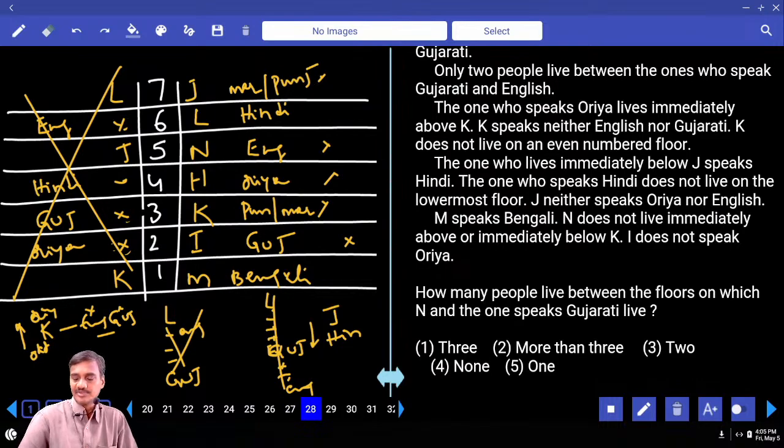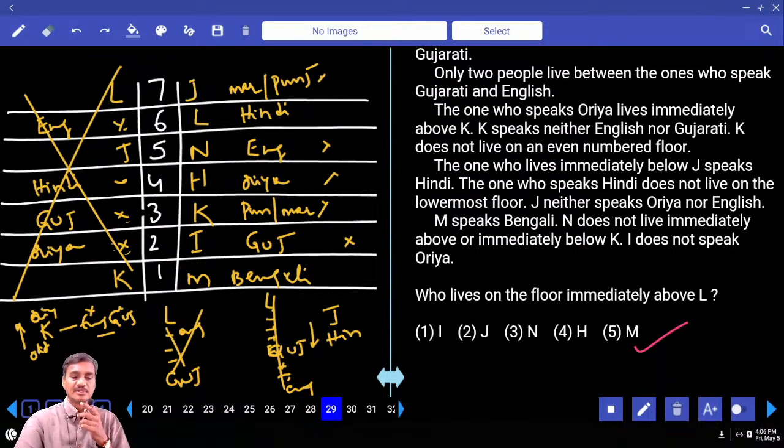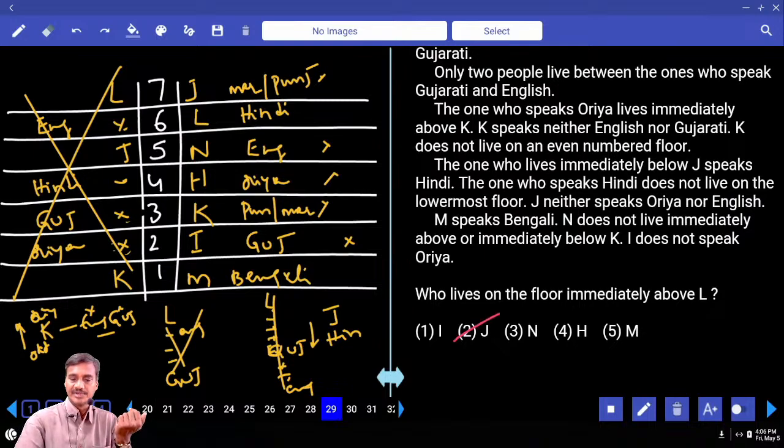Question 28: How many people live between the floors on which N and the one who speaks Gujarati live? Between N and Gujarati, there are only 2 people. Choice 3, question number 28. Then question 29: Who lives on the floor immediately above L? Immediately above L is J, choice 2, question number 29.